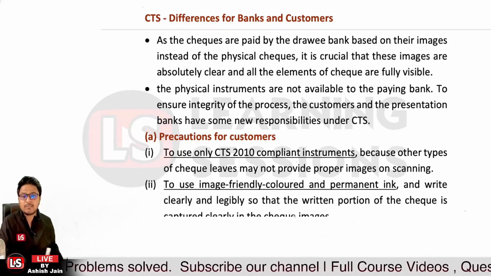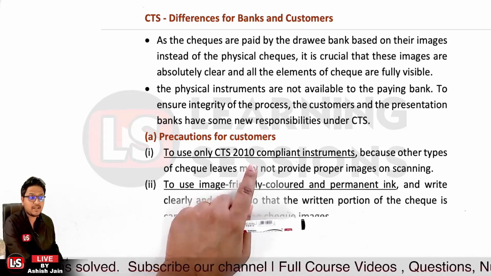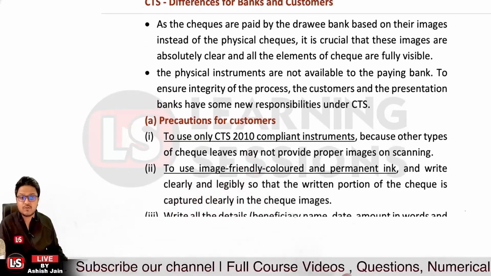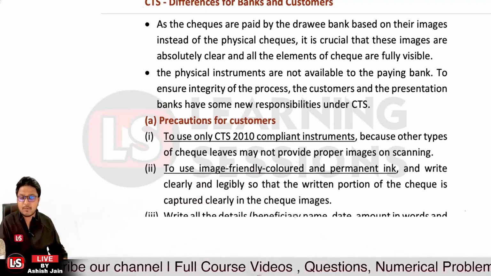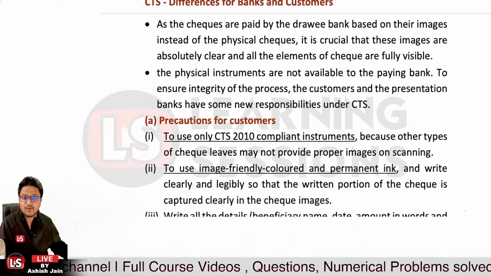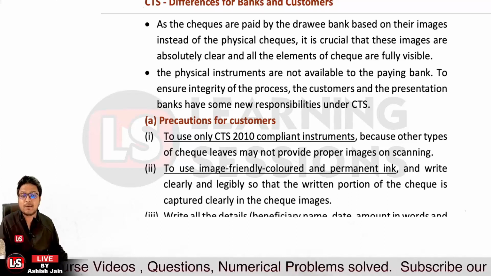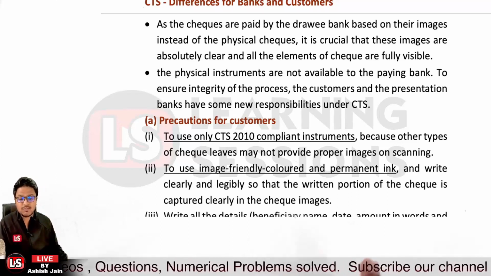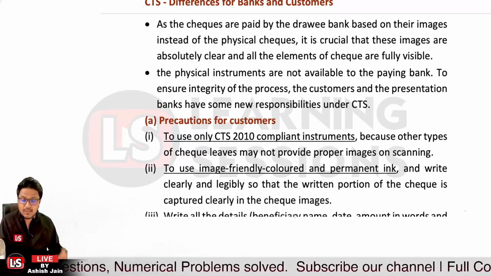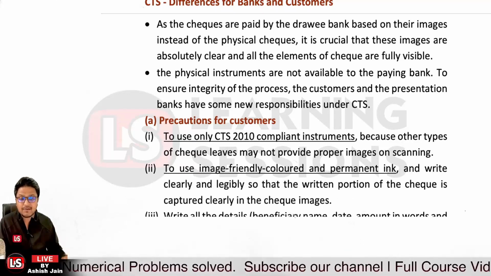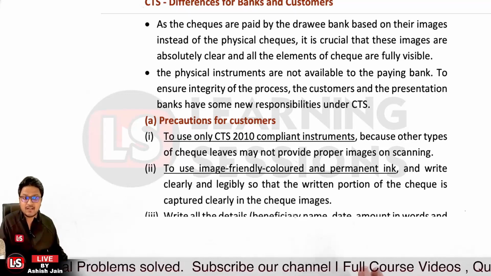First of all, they must use CTS-compliant instruments only, because other types of instruments may not provide proper scanning of the images. Further, they must use image-friendly colored and permanent ink, and also write clearly and legibly on the instrument, so that it can be read easily by the concerned bank.